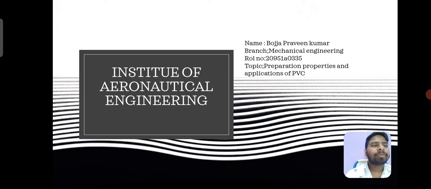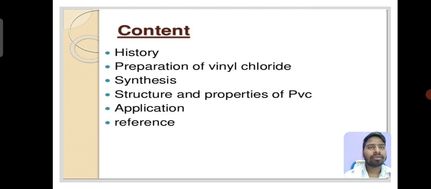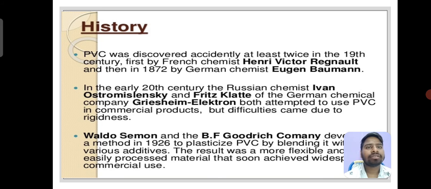My topic is preparation, properties, and applications of PVC. First, we have to know the contents: history, preparation of vinyl chloride (PVC), meaning synthesis, structure and properties of PVC, and applications. First, history we have to know.